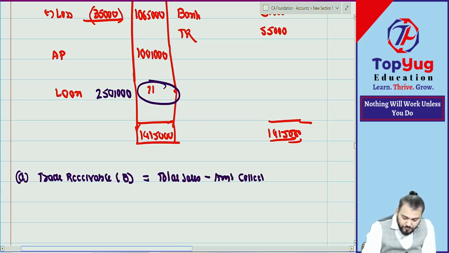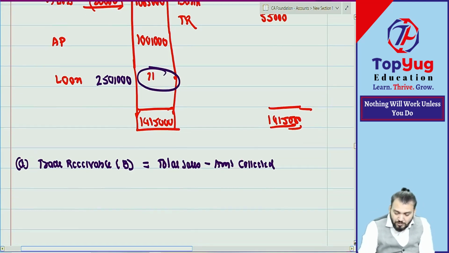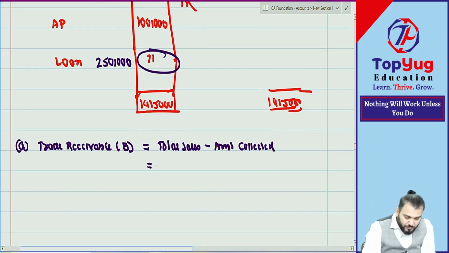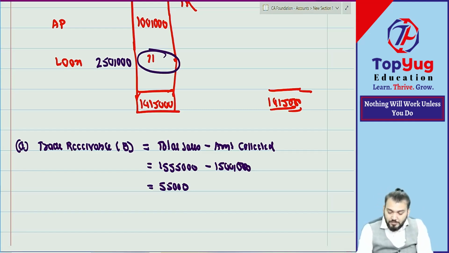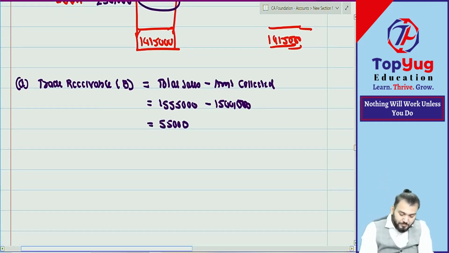Yes or no? The total sales was how much? 15 lakh minus collected 55,000 is equal to 55,000. Correct.